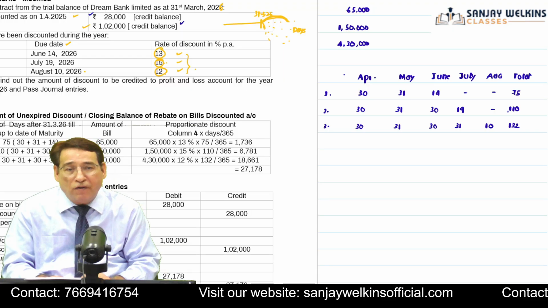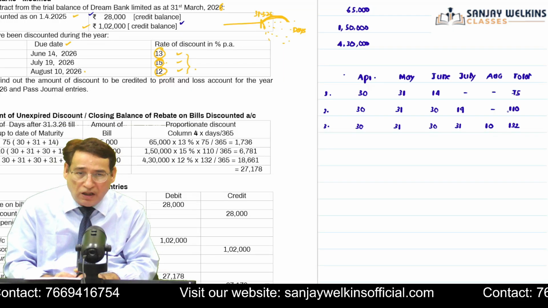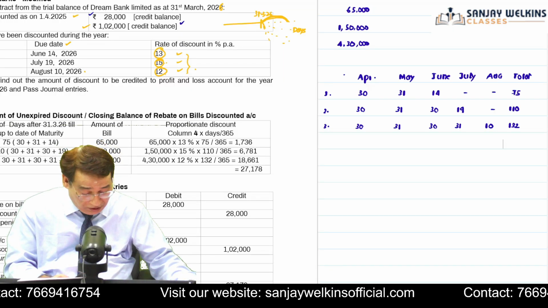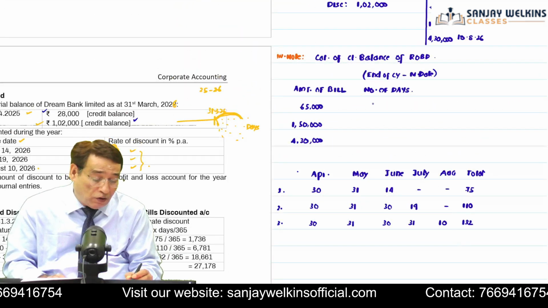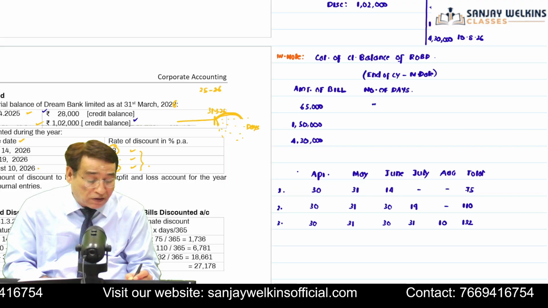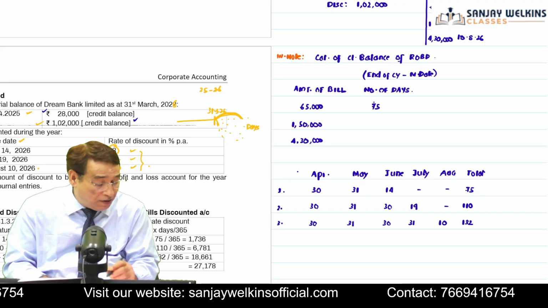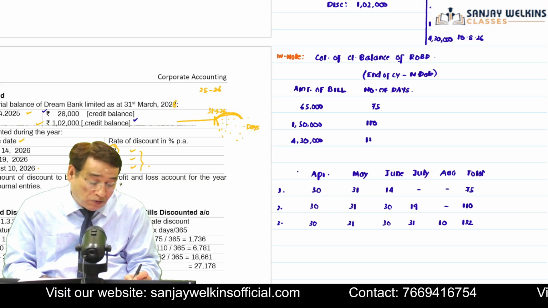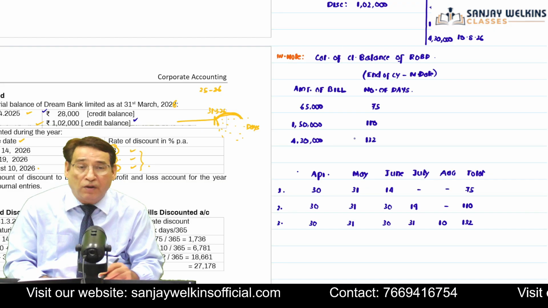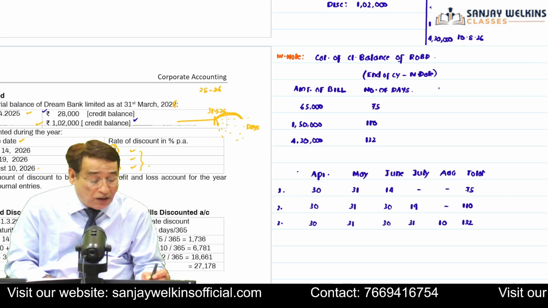So once you have computed the number of days for these bills which are falling in the next year, now we can compute the discount on these bills for the respective days. 75 days, 110 days, and then 132 days. Is it clear to you or not? Now I can compute the amount of discount.